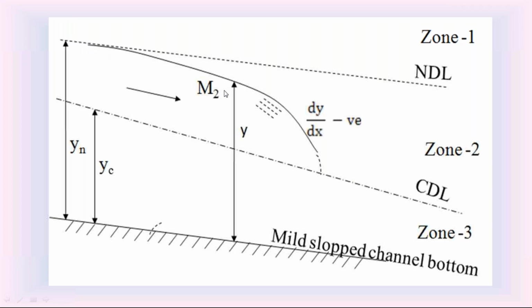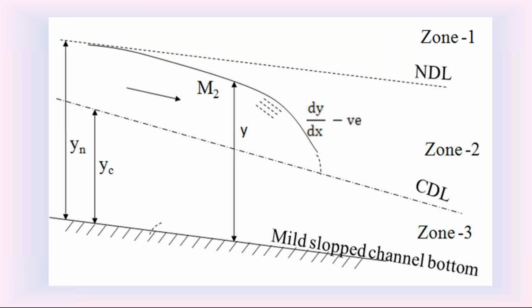On the downstream side, y is equal to yc, the slope dy by dx is infinity, so the M2 profile approaches the critical depth line as perpendicular. So that is the characteristic of M2 water surface profile in the mild slope channel.